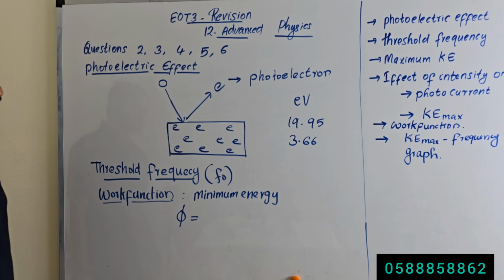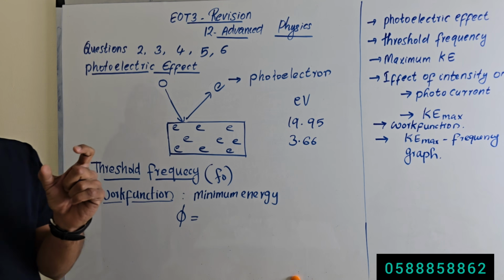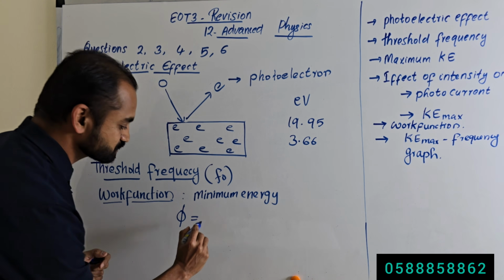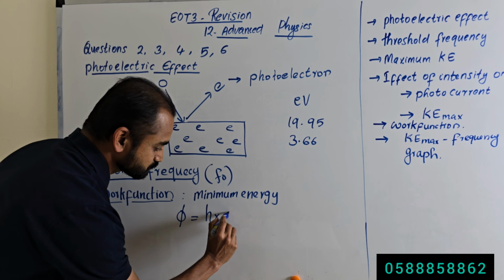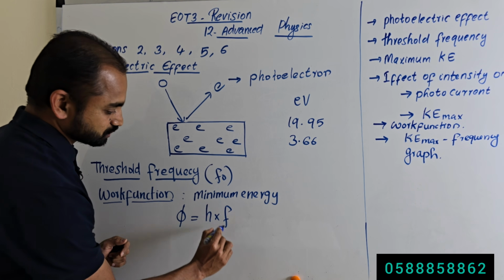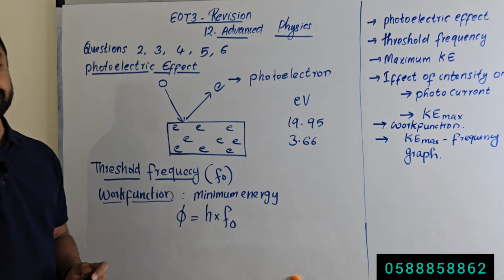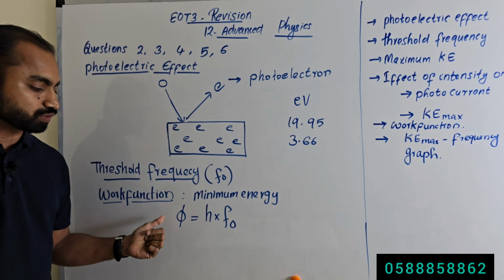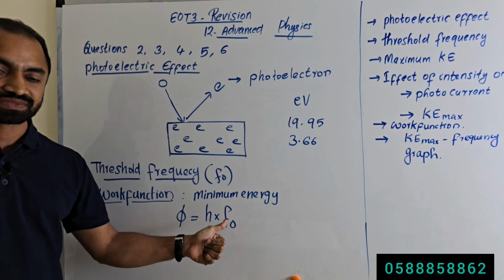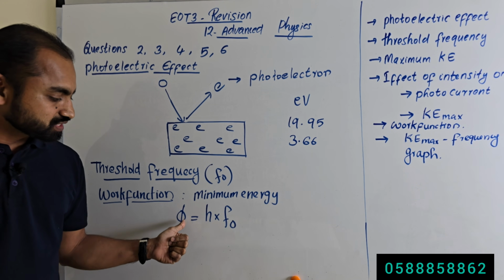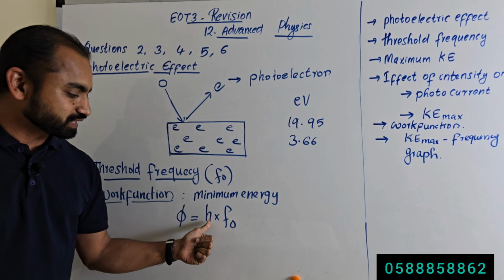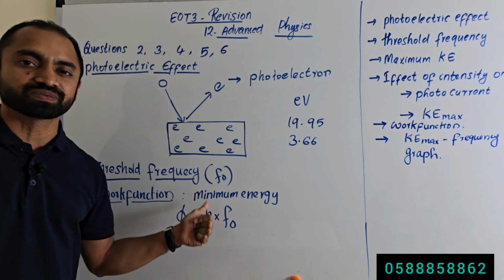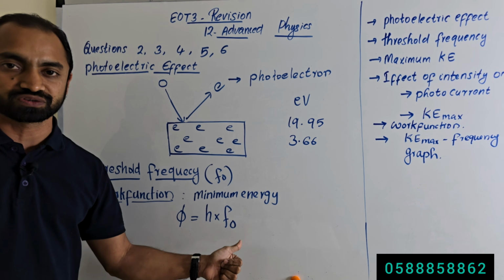So we know that the energy of a photon is equal to h times frequency, right? So for the threshold frequency, I will write hf0. This is the equation for work function. Work function is the minimum energy. So hf0, what is f0? f0 is the threshold frequency.